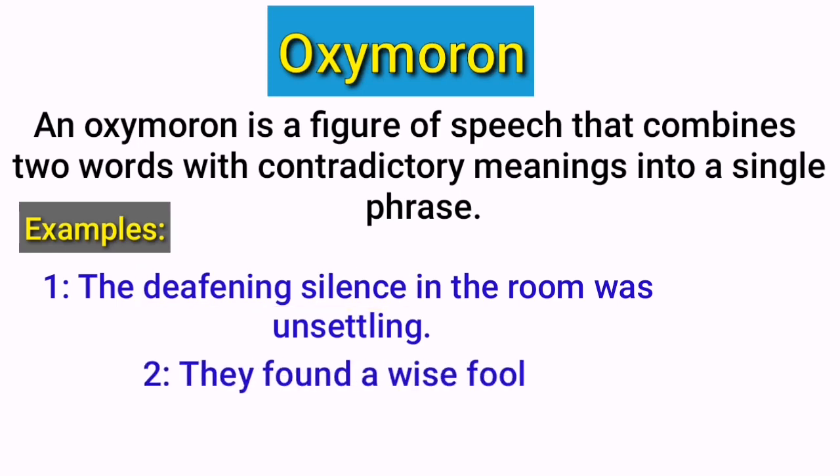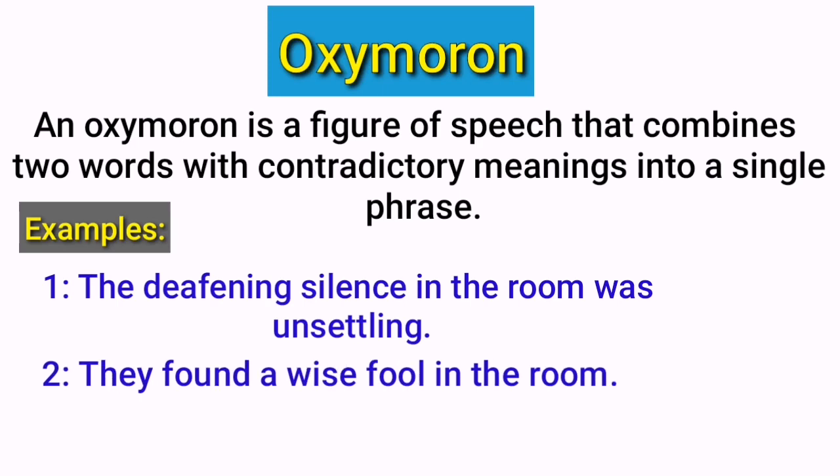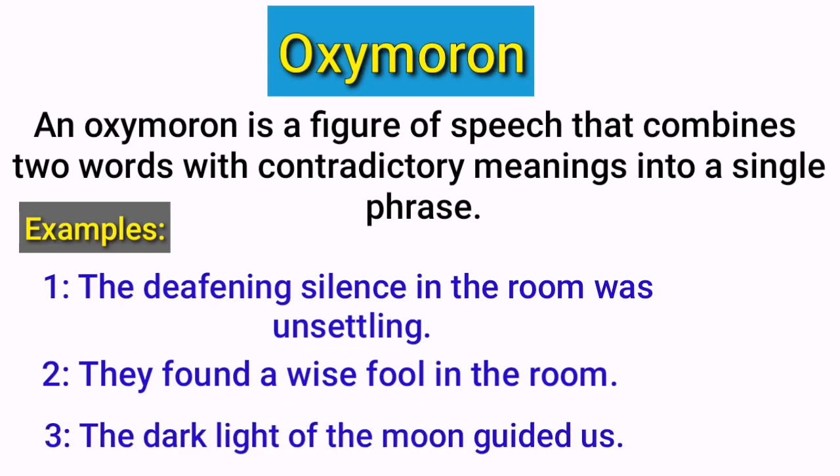They found a wise fool in the room. Look at this example, the two words, wise and fool. If someone is a fool, how can he be wise? So, again these two words are opposite to each other. So, this is also an oxymoron. The dark light of the moon guided us. The two words, dark light, is an oxymoron because if something is dark, how can it be light? So, these two words are also opposite to each other. So, this is also an oxymoron.